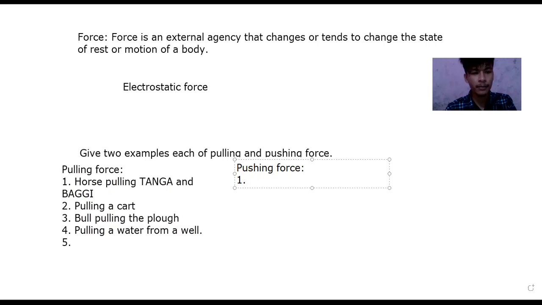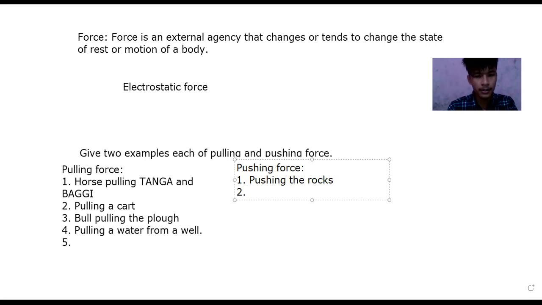Okay, Sudhika, from you again. Pushing force. Pushing force, we can write pushing the rocks, pushing a box.